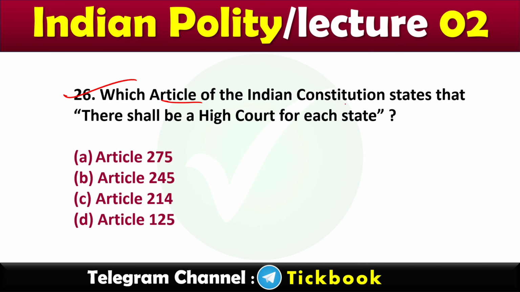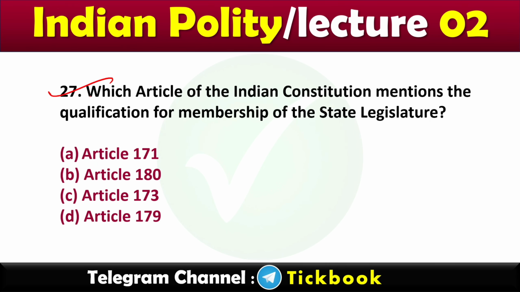26. Which article of the Indian Constitution states that there shall be a high court for each state? Option number C, Article 214. 27. Which article of the Indian Constitution mentions the qualification for membership of the state legislature? Option number C, Article 173.